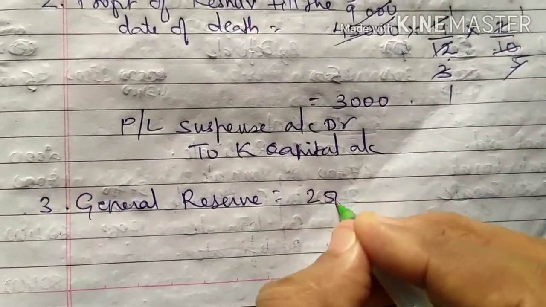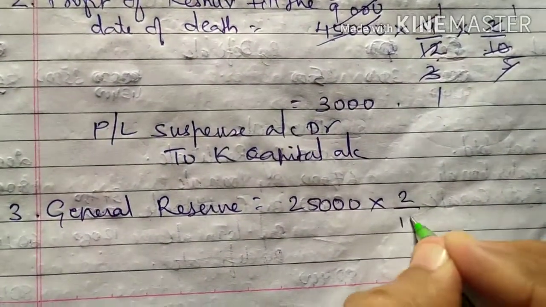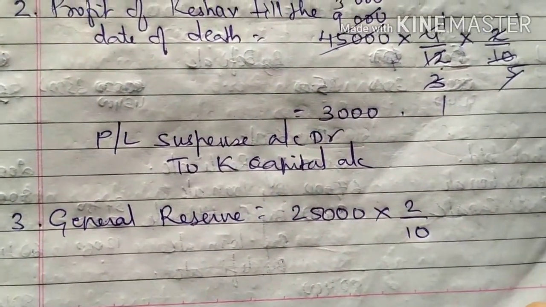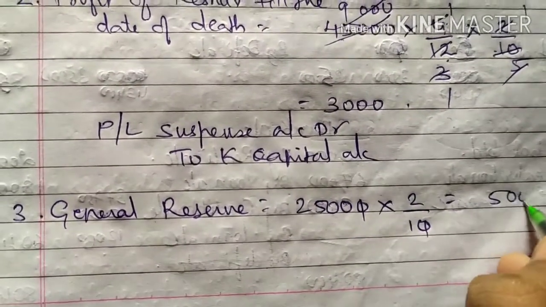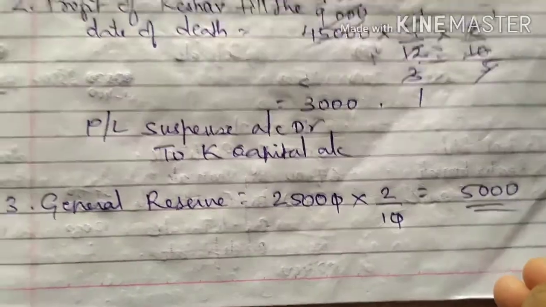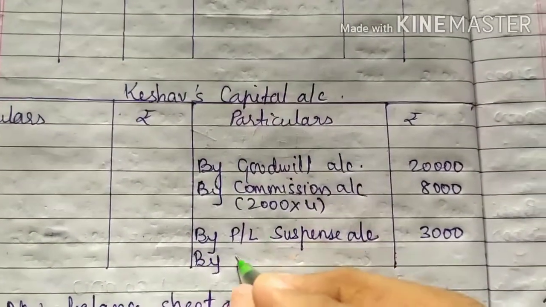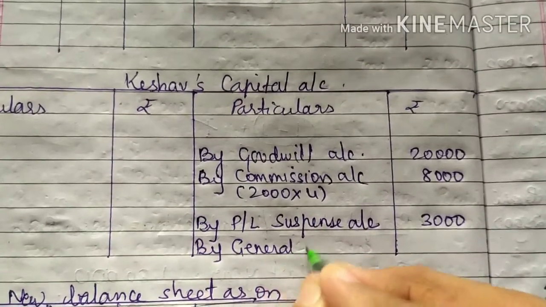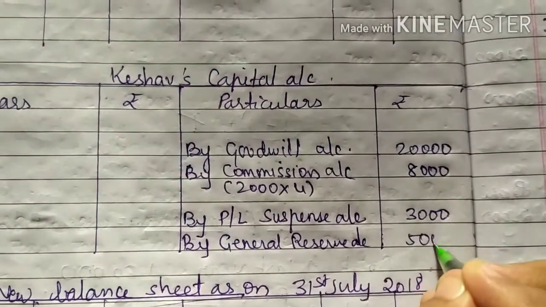So 25,000 multiplied by 2/10, so it comes to 5,000 rupees. So general reserve we write in partners capital on credit side by general reserve account, which is 5,000 rupees.